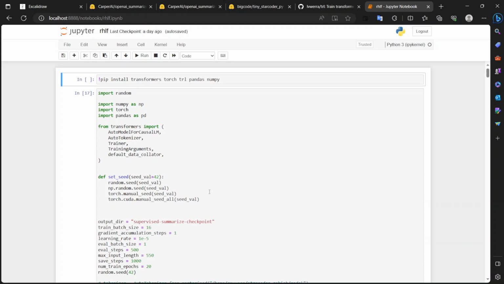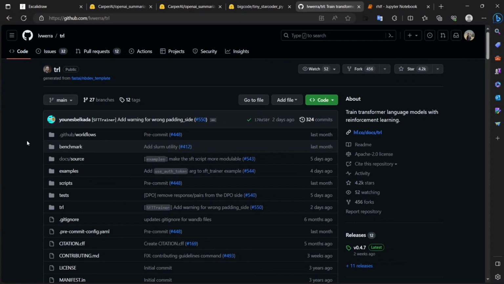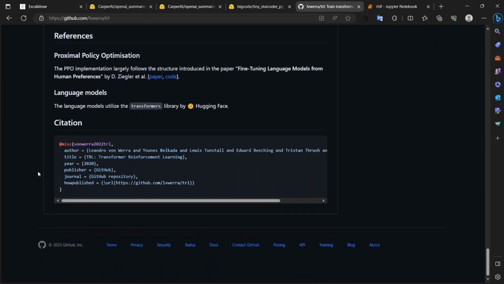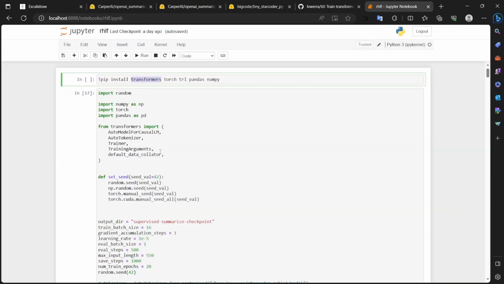In the code section, we'll be using the TRL library, but most of the code we will write ourselves. We need Hugging Face to load the models and TRL for our training, and PyTorch, Pandas and NumPy as our helpers. If you haven't installed them, just pip install TRL, Pandas, NumPy and Transformers.